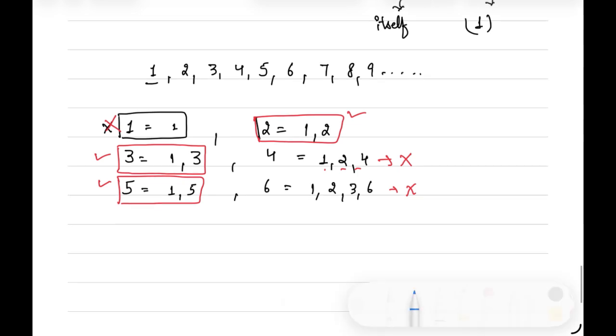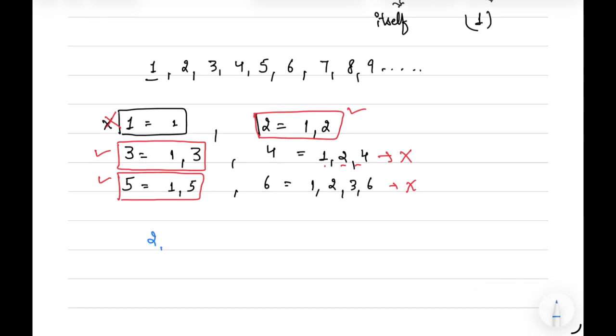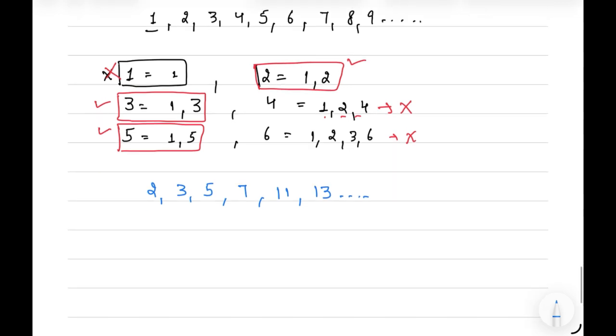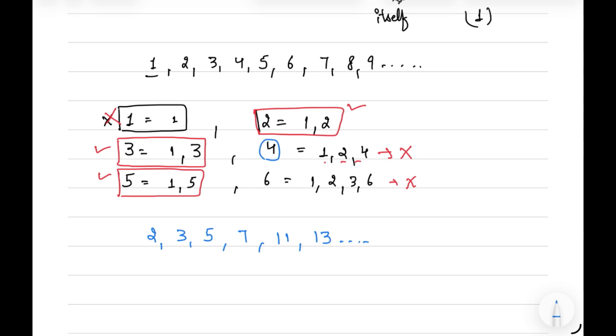So the numbers having more than two factors are not prime numbers. So what are these numbers? 2, 3, 5, 7, 11 and 13 are the prime numbers. Now 4 and 6, since they have more than two factors, are known as composite numbers.